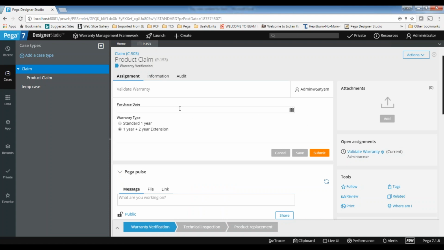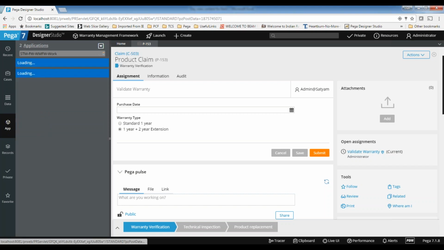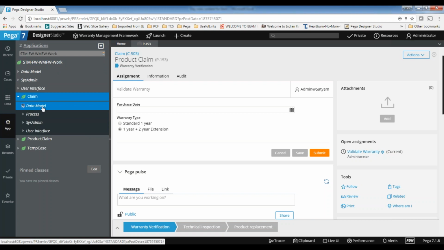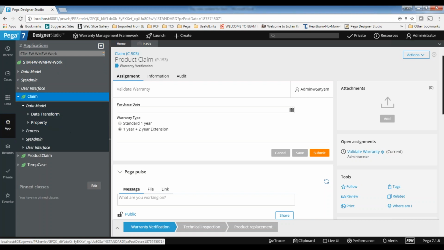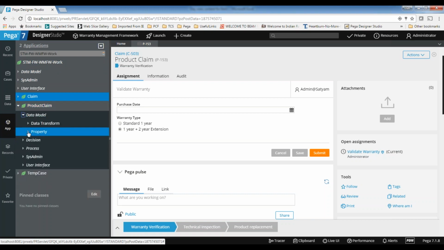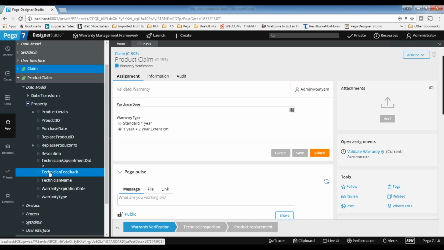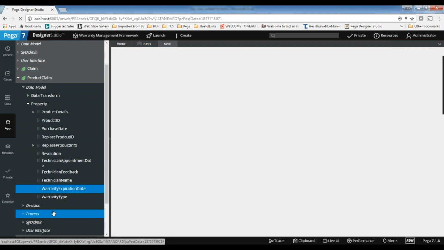So now when I queue purchase and warranty date, I want to display the expiration date. If you want to create a declarative expression rule, there are two ways. One way is to right click on the property name for which you want to create the declarative expression, and click Define expression.